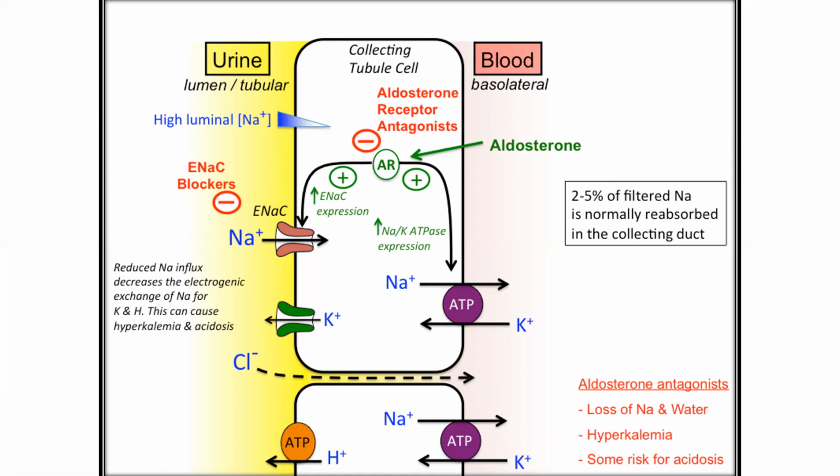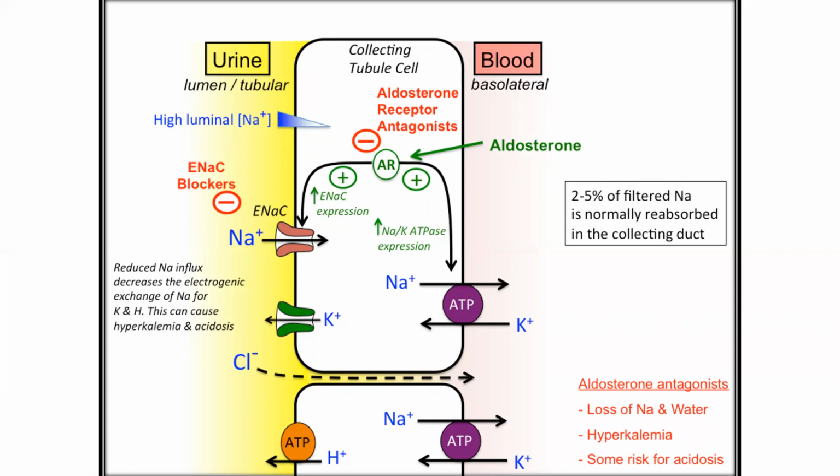Aldosterone enters the blood and goes to the basolateral membrane of the principal cells. Aldosterone is a lipid soluble steroid derivative, so it enters the principal cells and binds with the aldosterone receptor, and the receptor becomes active.